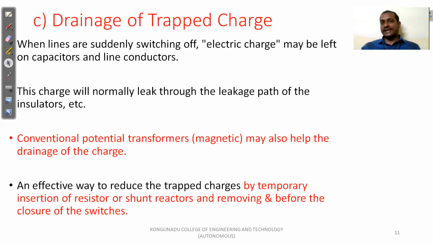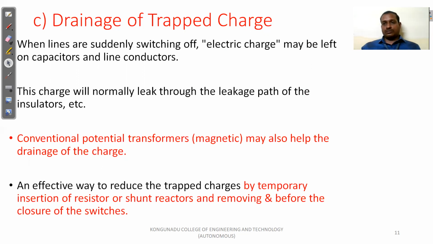So third one is drainage of trapped charges. When the lines are suddenly switched off, electric charge may be left in the transmission line or in capacitors. These charges, if not removed before the reclosing of the switches, induce over voltage. These charges normally leak through the leakage path of the insulator. So this will be leaked through the insulator path. These charges can also be removed with the help of a conventional potential transformer.